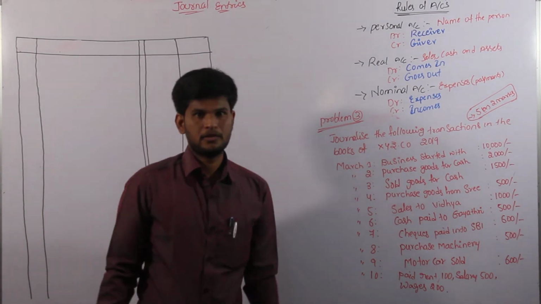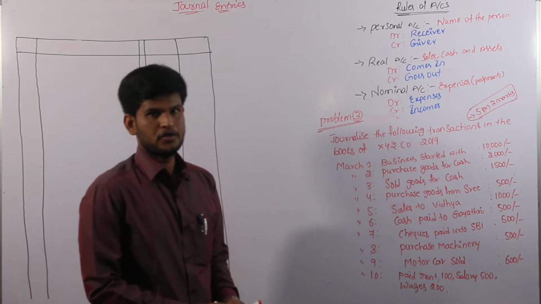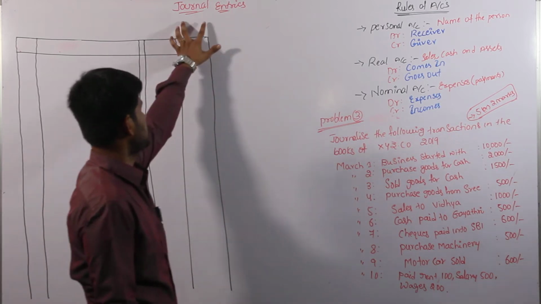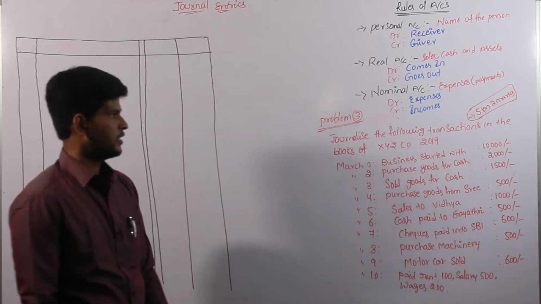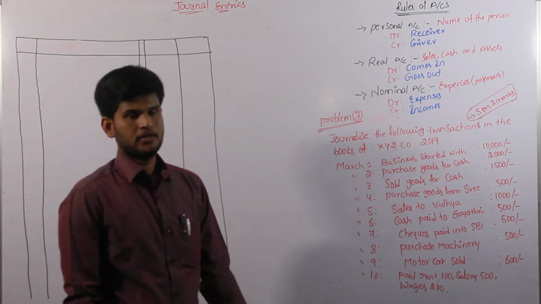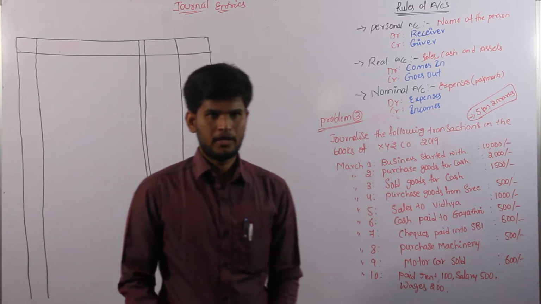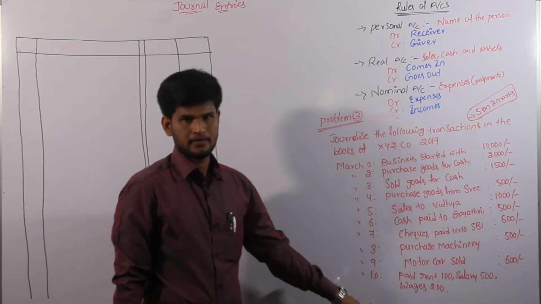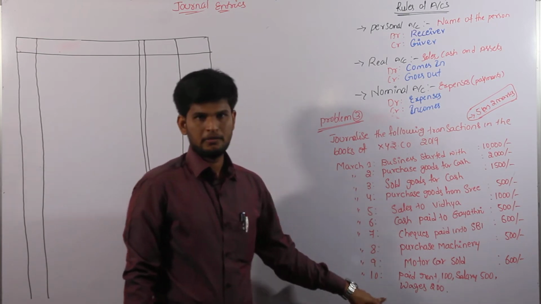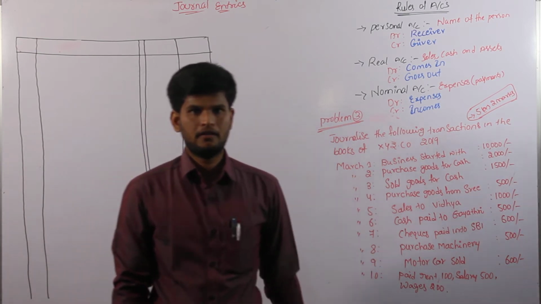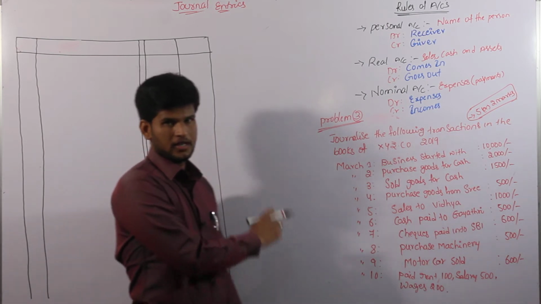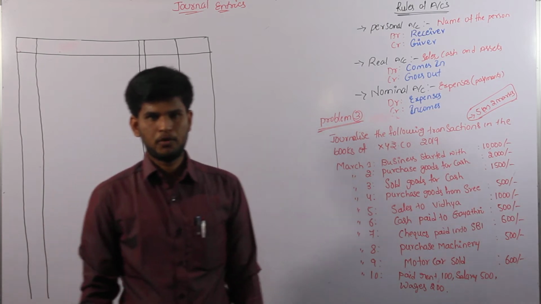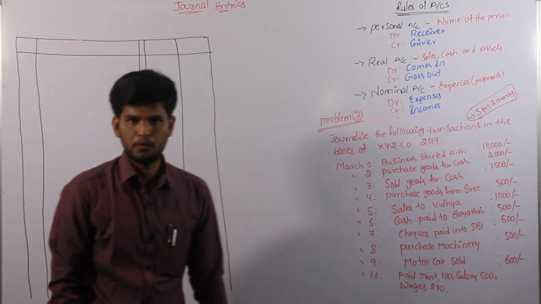Let us start the most important examination point of view, journal entries in our Part B of accounting. That is our most important chapter, and the chapter name is journal entries. Already we have completed two problems, also relating to the final examination. According to the third problem we have 10 entries. Each and every transaction will get at least 5 transactions in our final examination. Not only in the journal entry stage, the same transaction we will get in our ledger entry posting as well as in our subsidiary posting also.